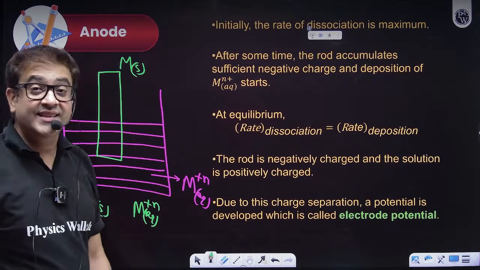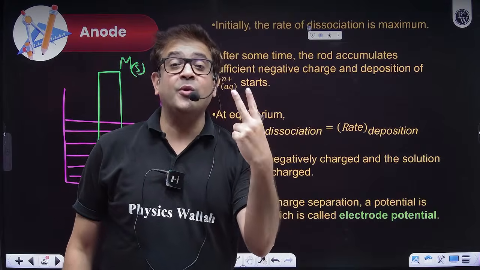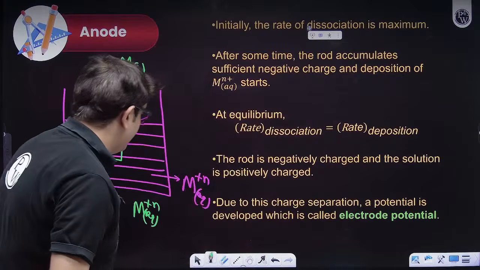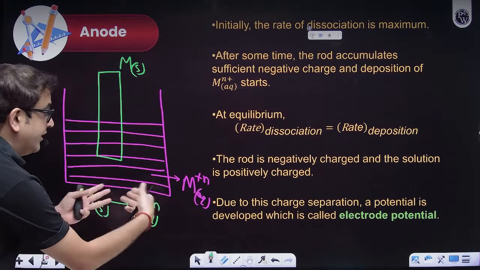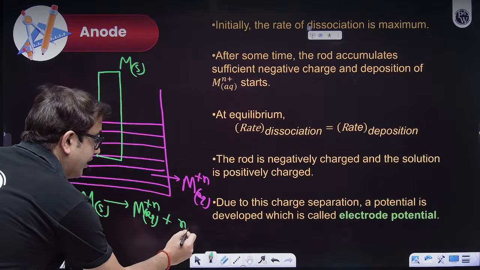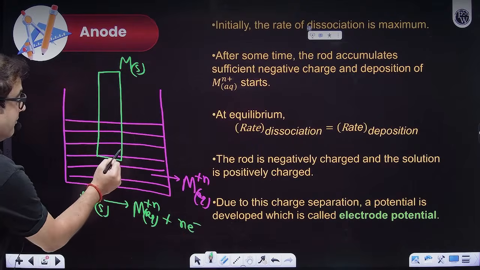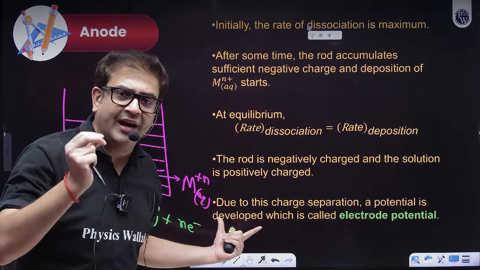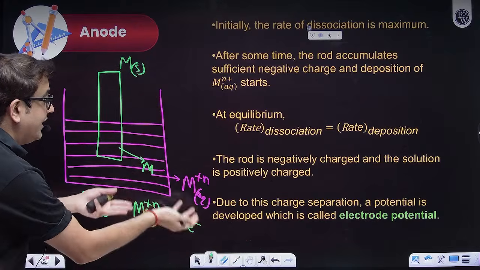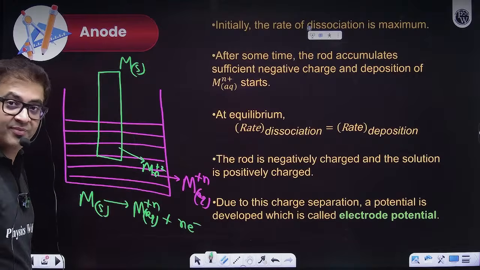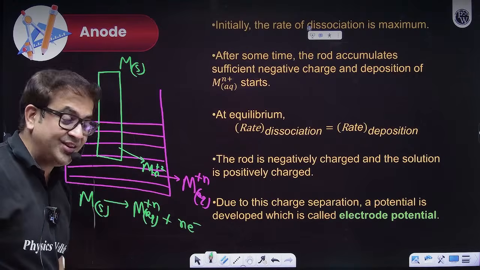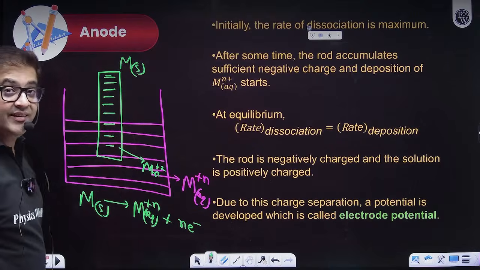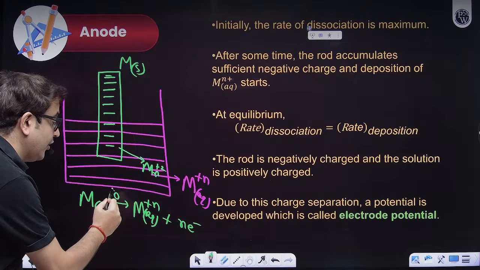How? This solid metal may disturb the equilibrium of the aqueous metal ions. In what sense? It can have two tendencies. It can either ionize or get deionized. If it is getting ionized, it will create ions and extra electrons. Let's say I was having 100 ions of Mn plus 2, I will be getting one extra ion of Mn plus 2, and that will create electrons over here. Why am I saying it is the anode? Because this is nothing but the process of oxidation.